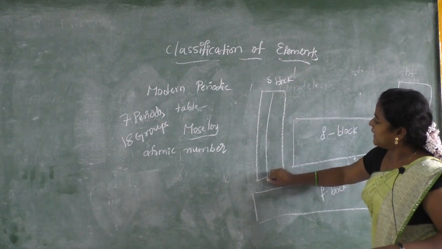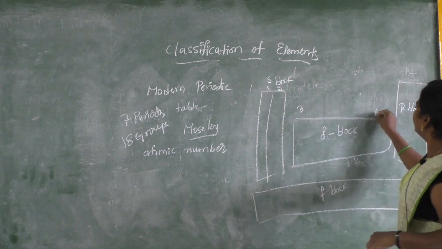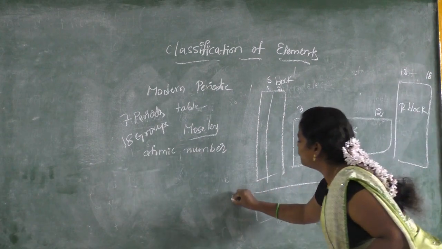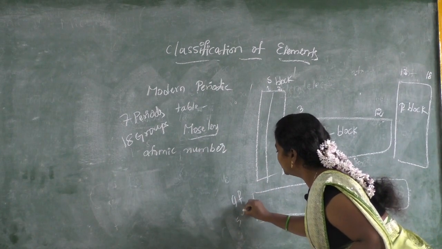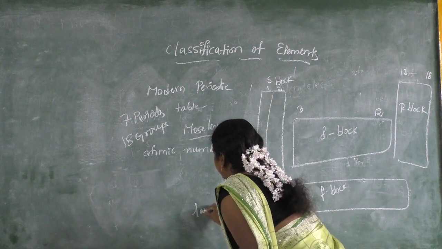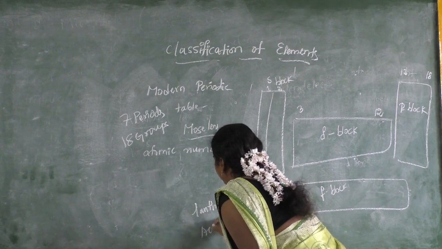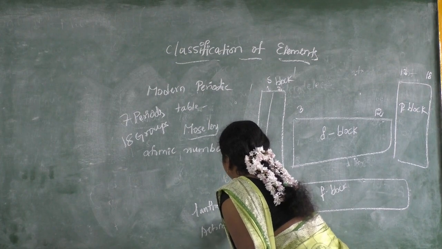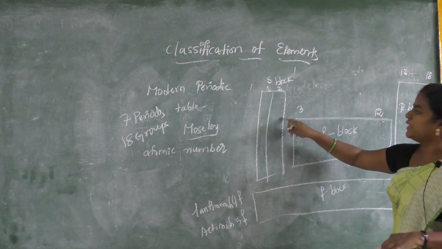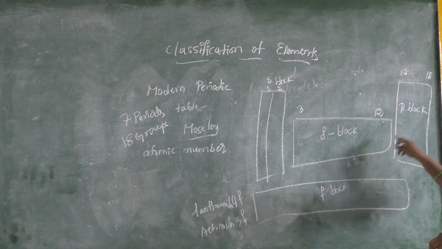So the S block consists of 2 groups, that is the first and second group. Here the third to 12th group will be there, and here from 13th to 18th group, and here the 4f and 5f series, that is lanthanoids and actinoids. So finally we got an arrangement of the periodic table in the form like this: S block, D block, P block and F block.